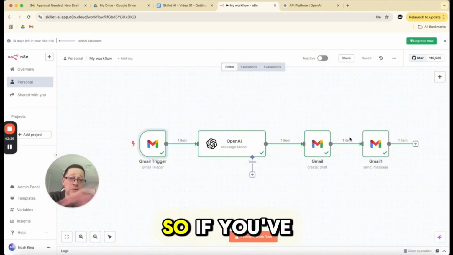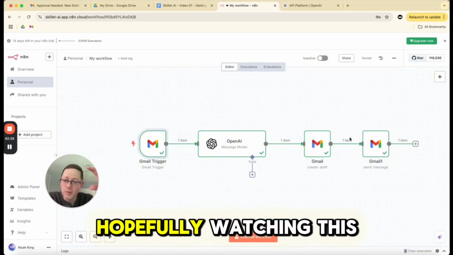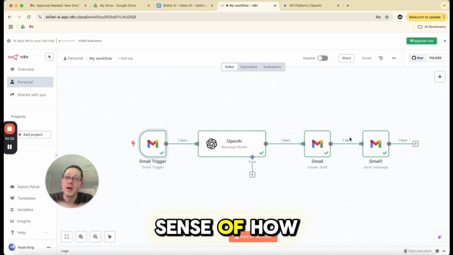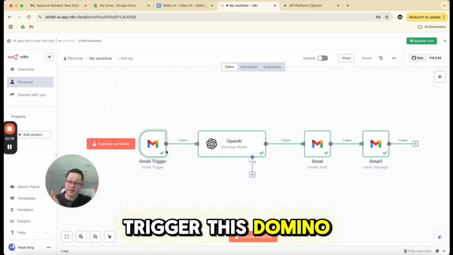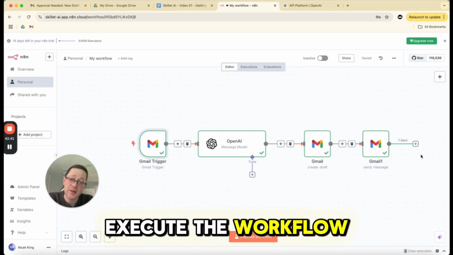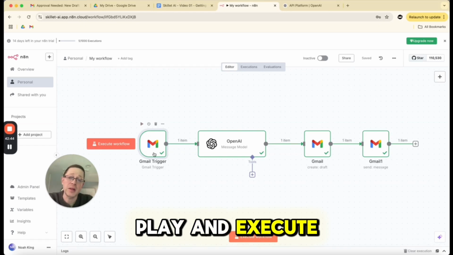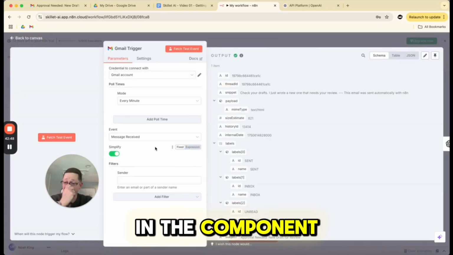Let me quickly recap. If you've never used n8n before, hopefully by watching this video you have some sense of how to get started. What can I do to create my first workflow? How do I trigger this domino effect? How do I execute the workflow from start to finish? How do I press play and execute a single component of it? In the component, what is it?